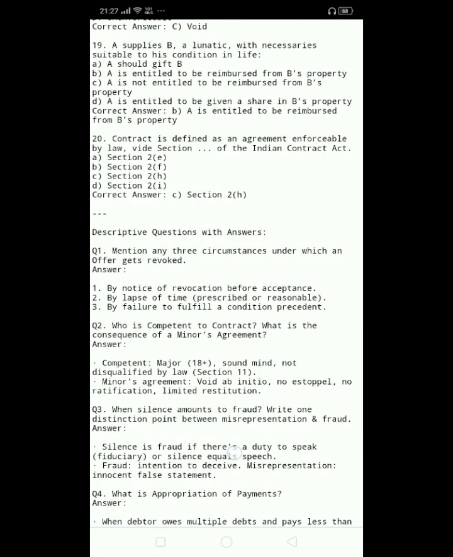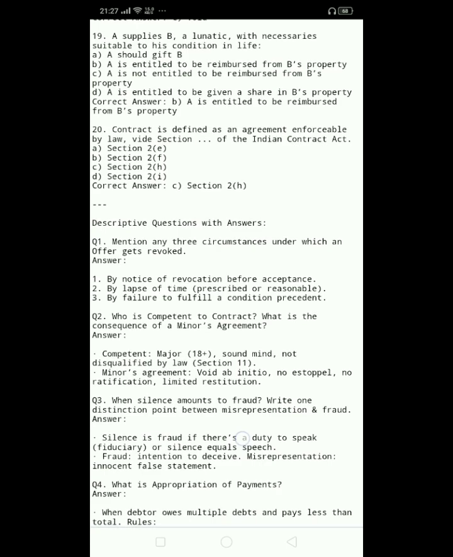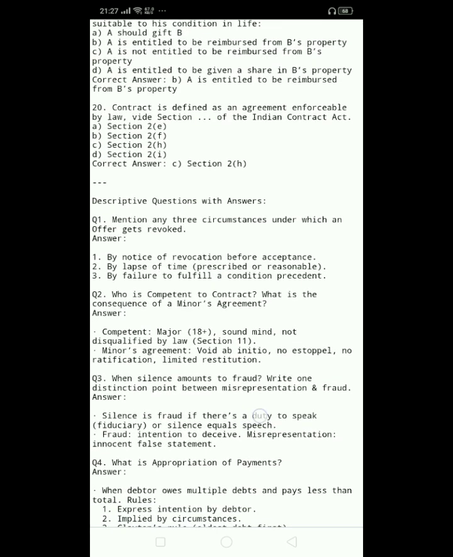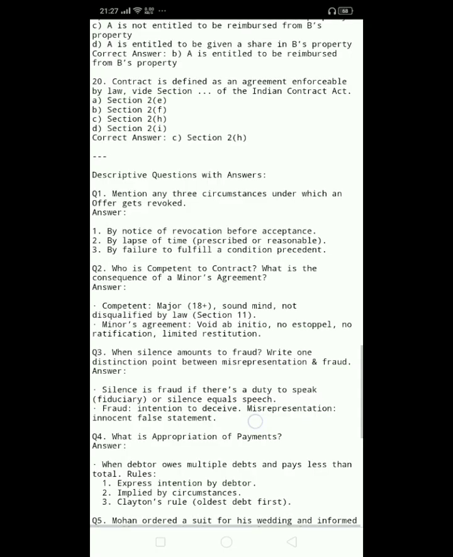Descriptive questions with answers. Q1. Mention any 3 circumstances under which an offer gets revoked. Answer. 1. By notice of revocation before acceptance. 2. By lapse of time prescribed or reasonable. 3. By failure to fulfill a condition precedent.